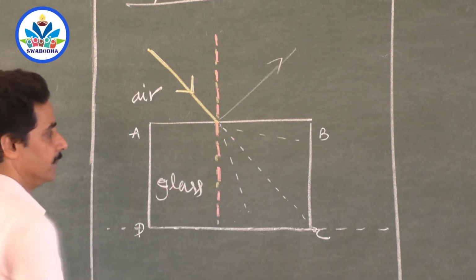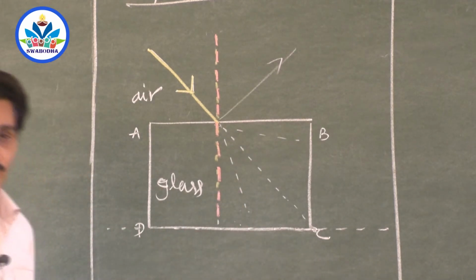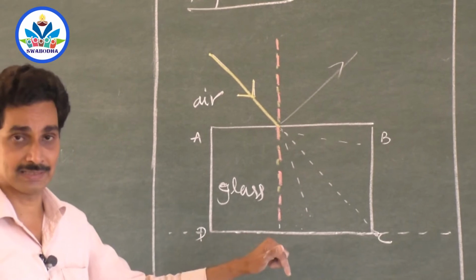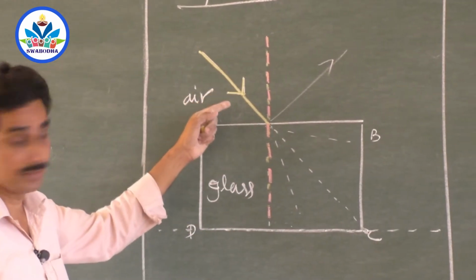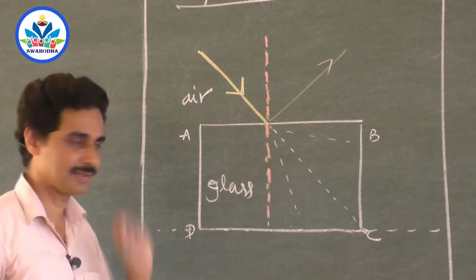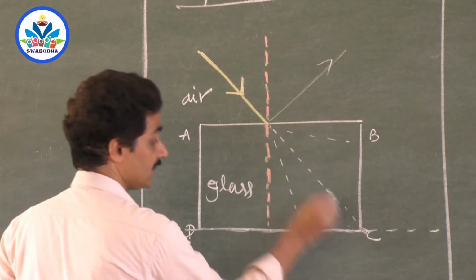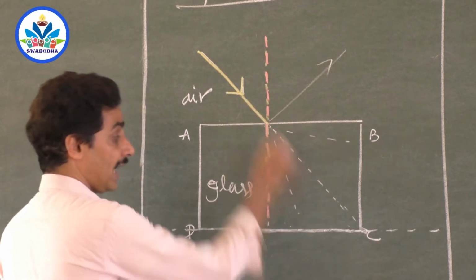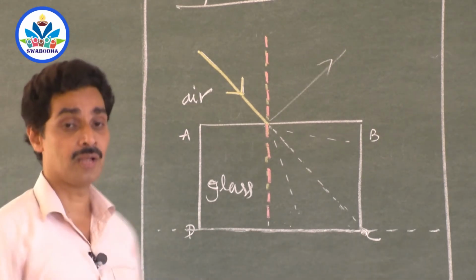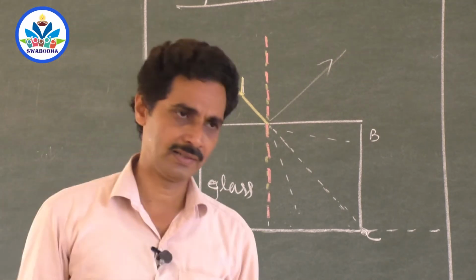If there was no glass slab, the ray would have traveled straight. But as soon as the glass slab is placed, the velocity of yellow color decreases. It will not be as it was in air. Now here it is less. But yellow color wants to reach this finishing point in the same time as it would have if there was no glass. If there was air only, it would have moved straight and reached the final point here. But now, since glass is placed, yellow color, or any monochromatic light, cannot travel with the same speed as in air. Velocity of light decreases.